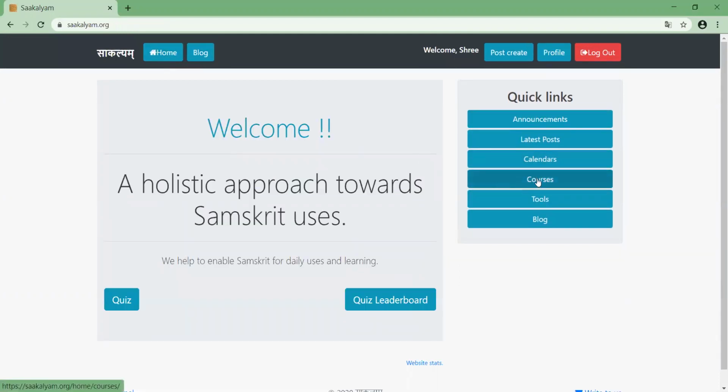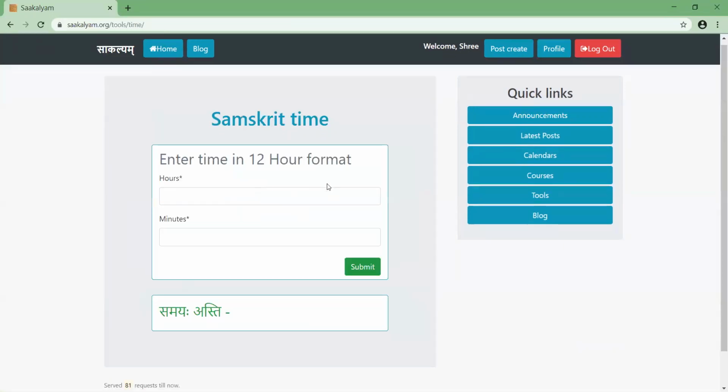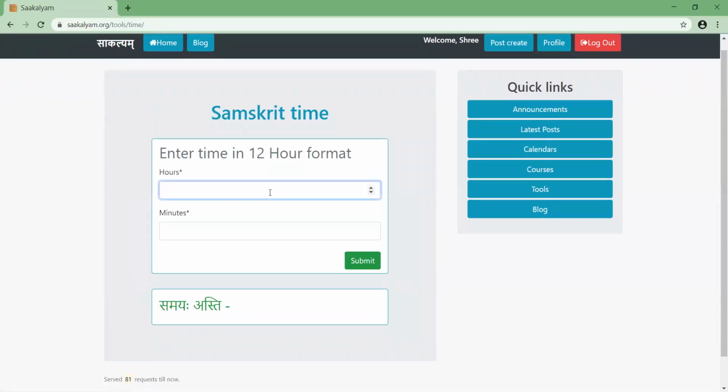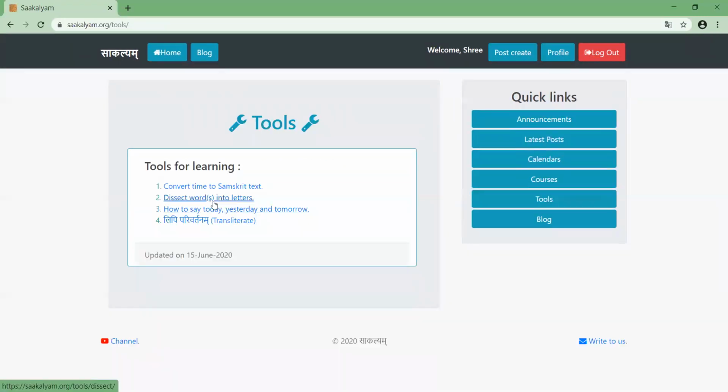Now we'll see the other part of ours, that is the tools. A few small tools just to help your learning we have created. It's like converting Sanskrit time into text. Initially, to practice, you can use it. Like if I say 1:15 and ask what is the time, it will tell Sapada Ekavadanam. Like this you can use it anytime you want.